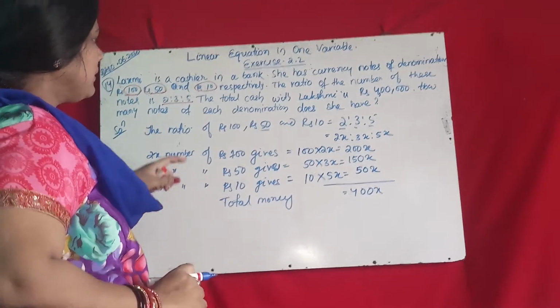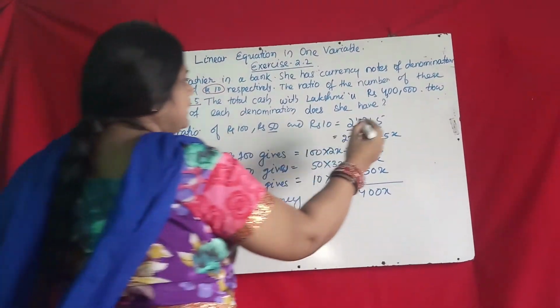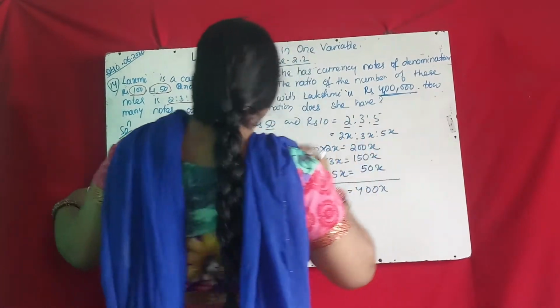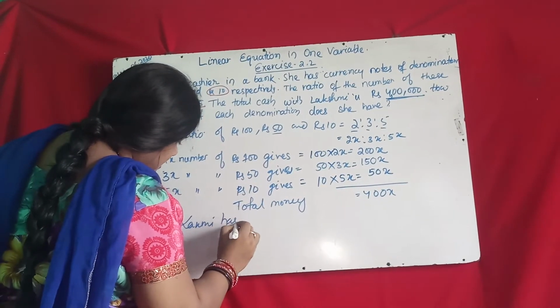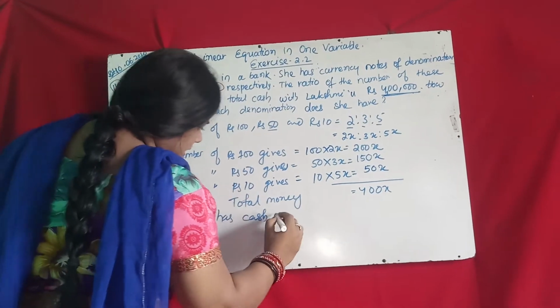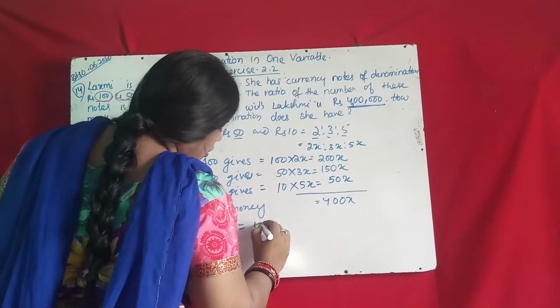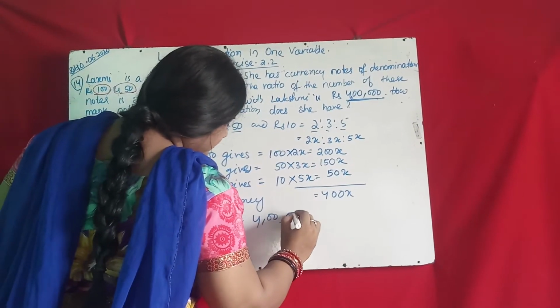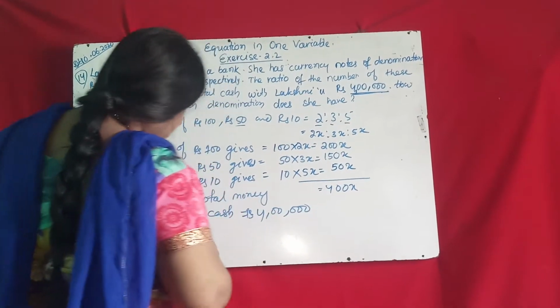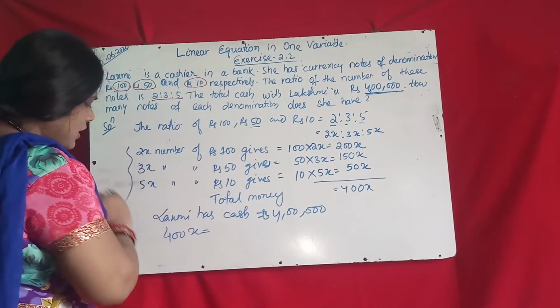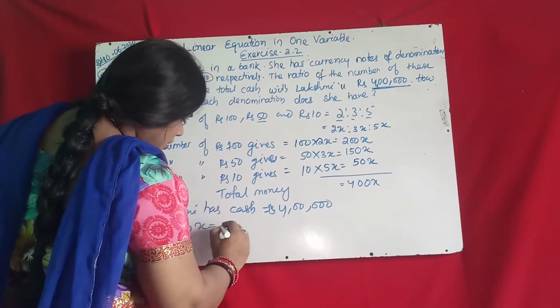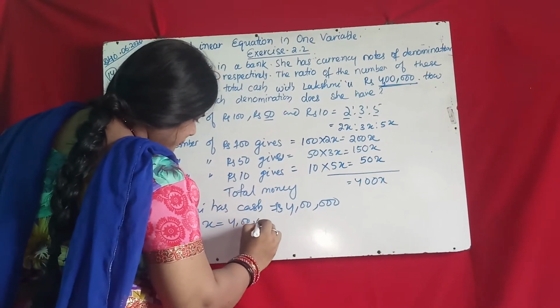Here it is given that Lakshmi has cash equal to 4 lakh rupees. So we solve here: 400x equal to 4 lakh rupees.